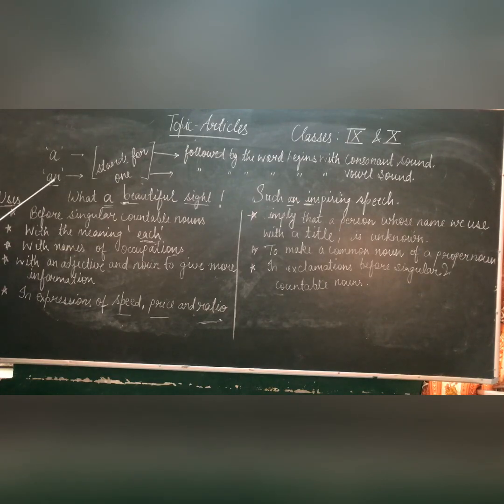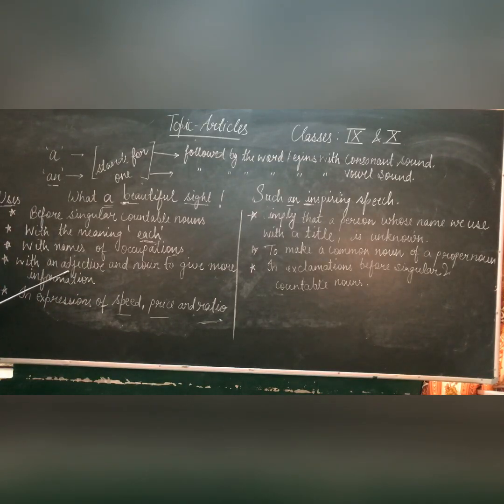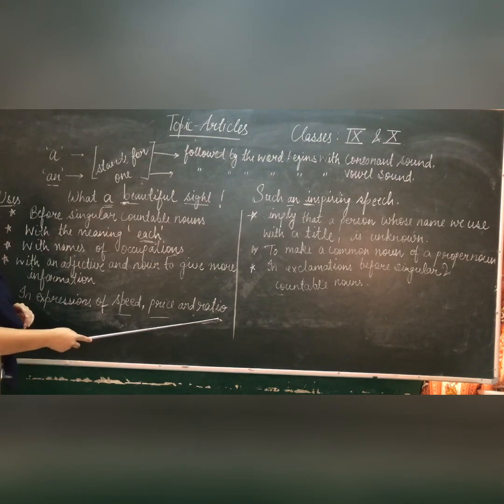Next is with an adjective and noun to give more information. When we add any adjective with the noun to give more information, then again we use a or an. For example, my brother is a sensitive child. So, my brother is a child. What kind of child? A sensitive child.